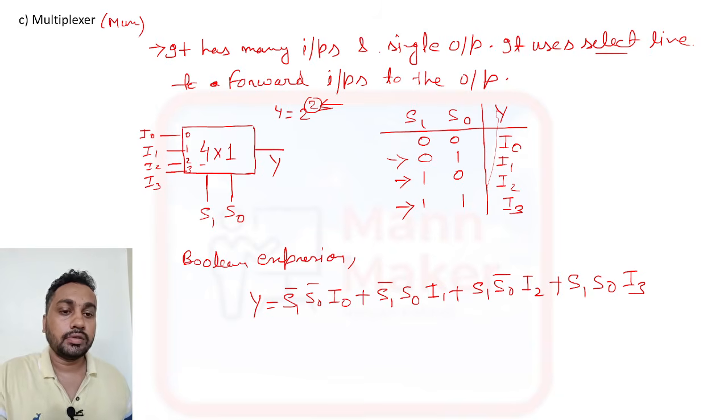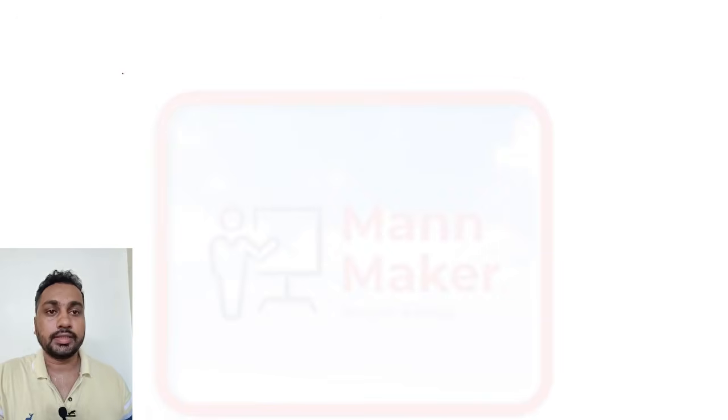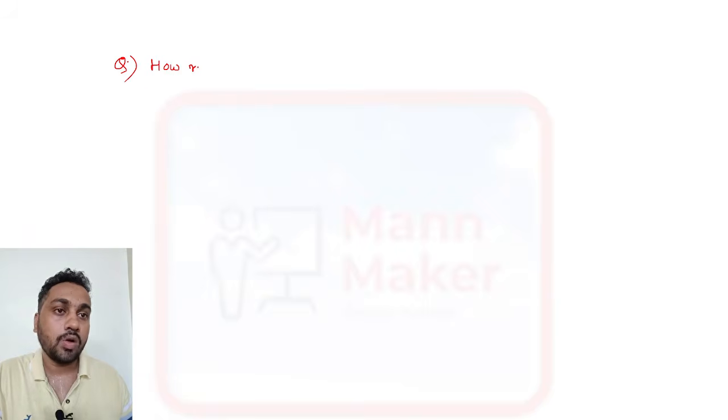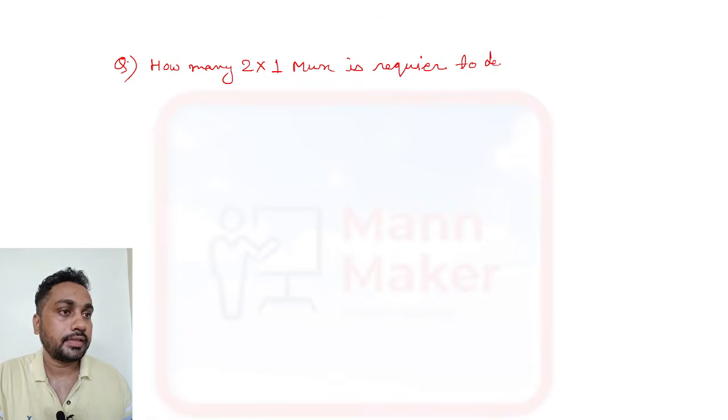Okay. Now, sometimes they will ask a question like this on the multiplexer. Generally they will ask this question, and it is a very important question in most exams. They will ask how many 2 into 1 muxes are required to design a 32 into 1 mux.